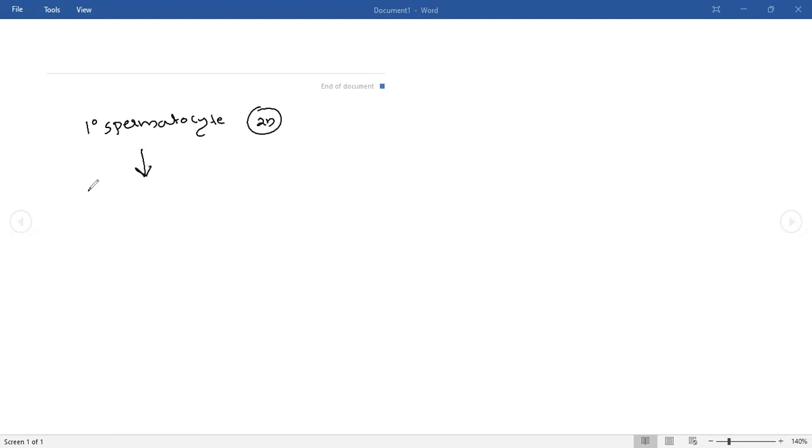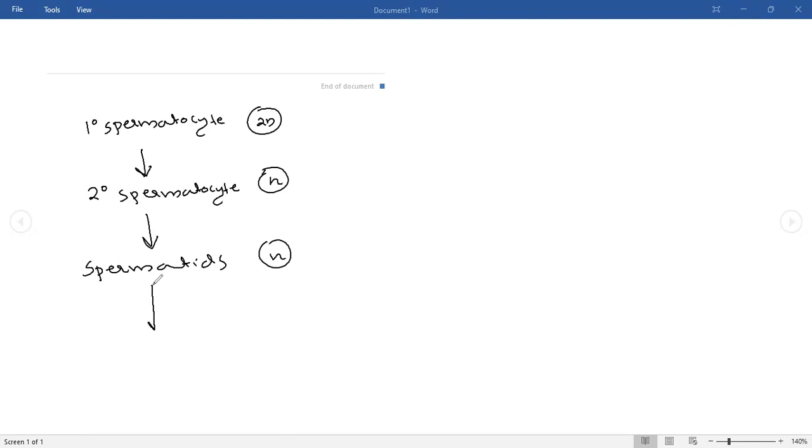That was divided to produce the secondary spermatocyte, which is haploid in number. Then that produced spermatids, which are also haploid in number. Then the spermatids will become sperm, isn't it?